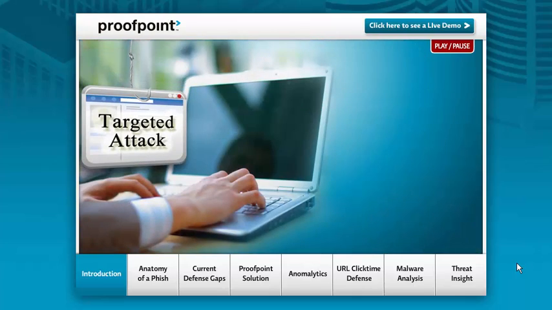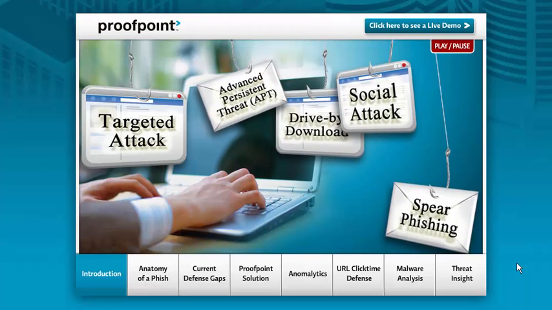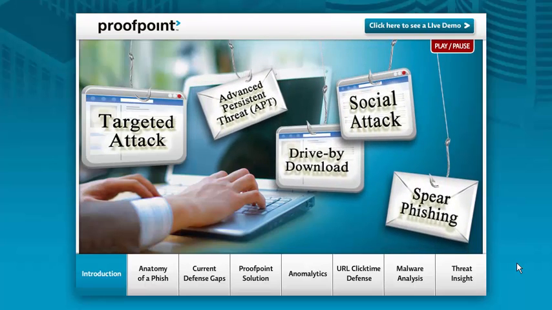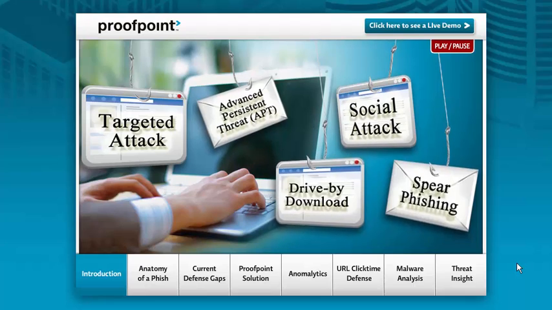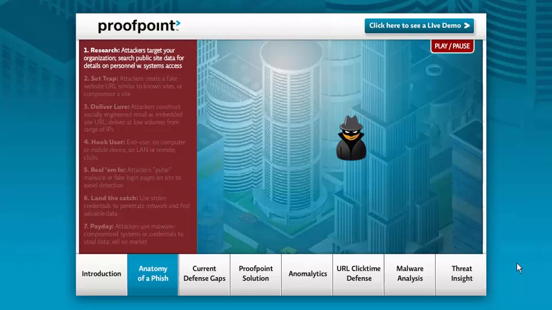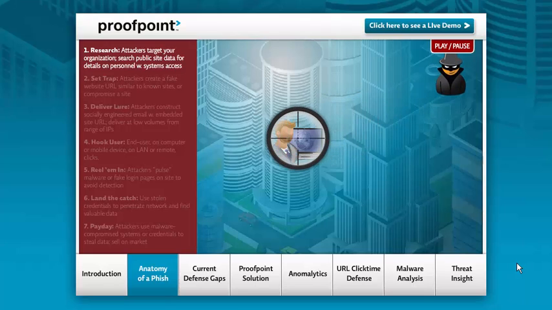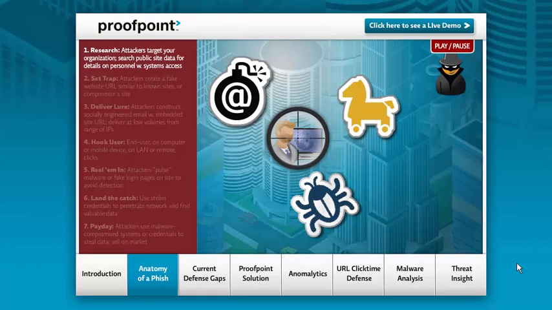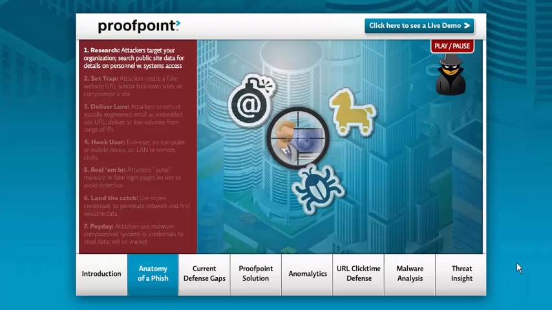So, what is a targeted attack, also known as an advanced persistent threat, or phish? How does a targeted attack really work? Let's take a closer look. The whole process starts when an attacker consciously targets your organization. These aren't random viruses spreading from computer to computer. Someone is actually out to cause your group and your organization harm.